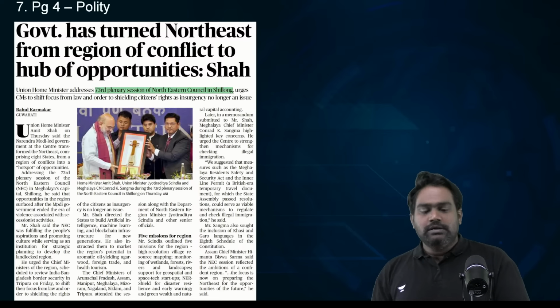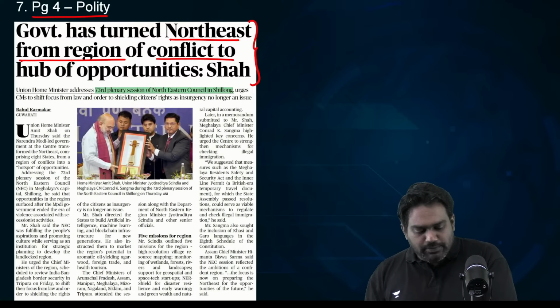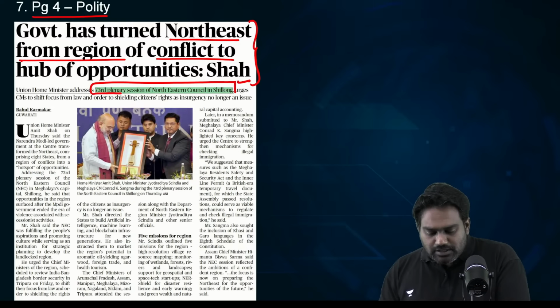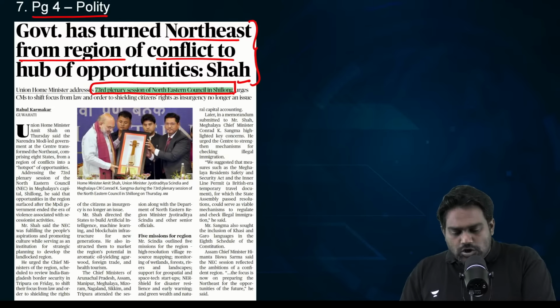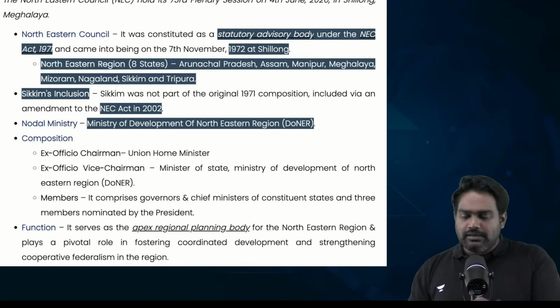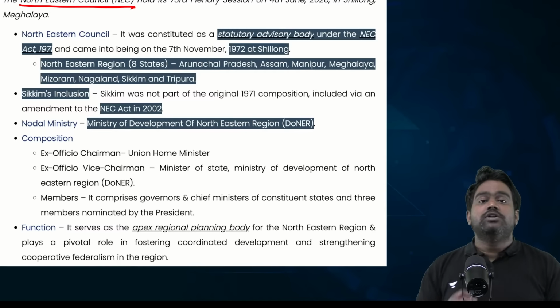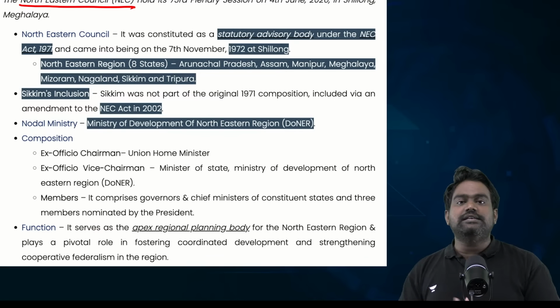On page 4, there's a reference to the Northeast Council. Union Home Minister Amit Shah attended the 73rd plenary session of Northeastern Council in Shillong in Meghalaya, where the Northeastern Council is headquartered. So what is this Northeastern Council? It's a statutory body to achieve interstate and center-state coordination for development of Northeast region.